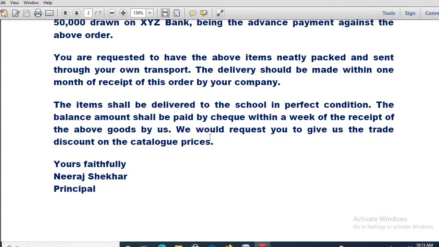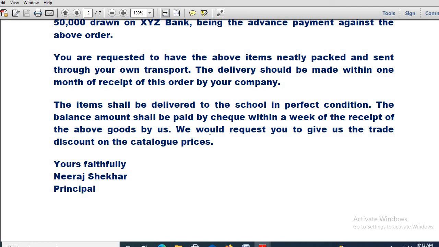And then you have to mention that the items are to be neatly packed and sent to you, and the delivery should be made within 1 month of receipt of the order. And the 50,000 you are already paying as advance. The remaining money you will be paying within a week of the receipt of the above goods by us.